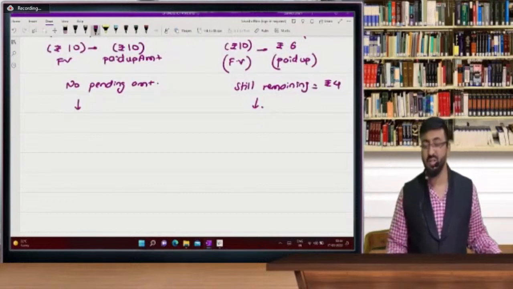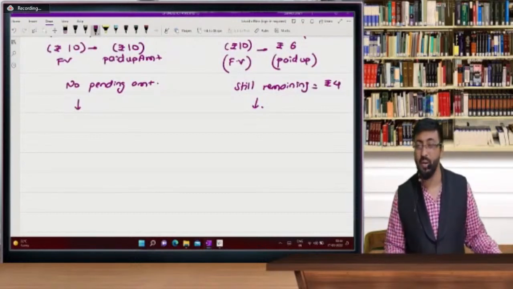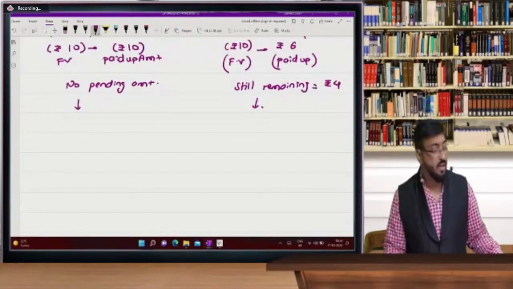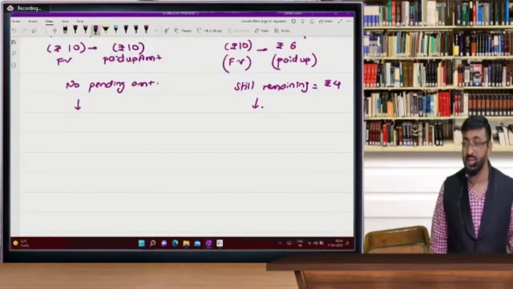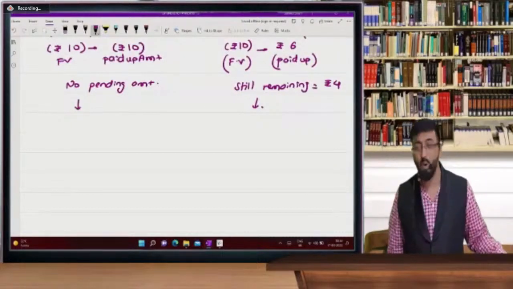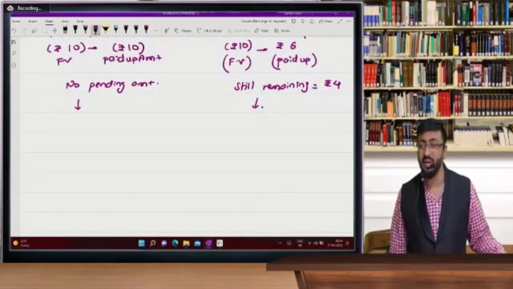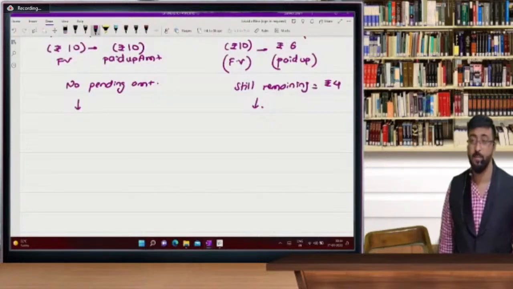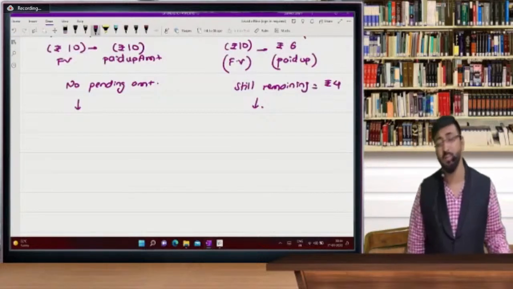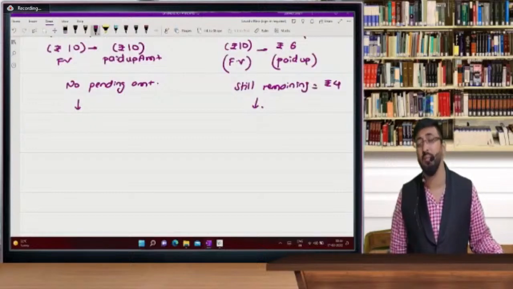In this batch, I'm not getting proper replies from the students. Though you are attending the live session, I think you are not interacting properly. And if these sessions are not interactive, beta, my interest will decrease. I will lose my interest. So please, I'm requesting you all, please participate and please write it in the comment section.